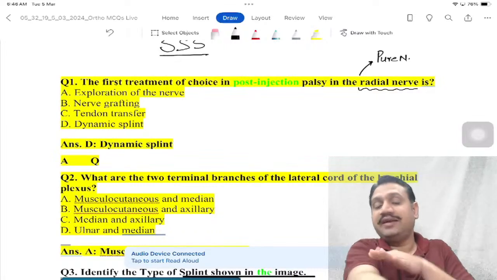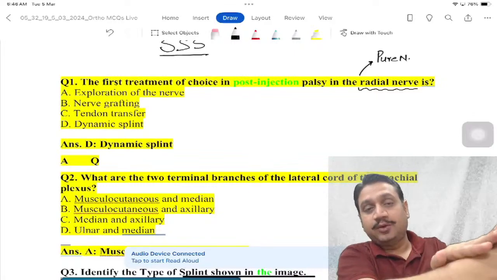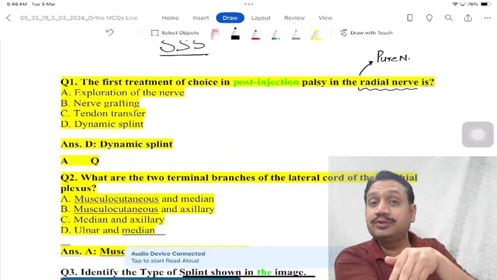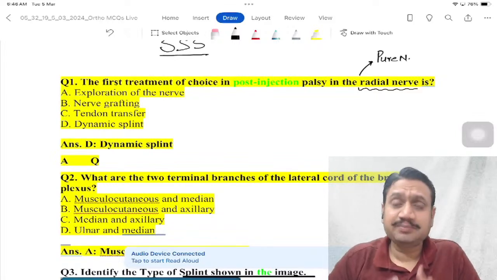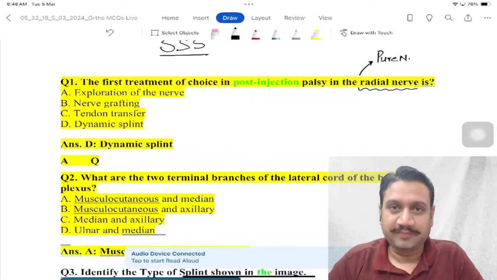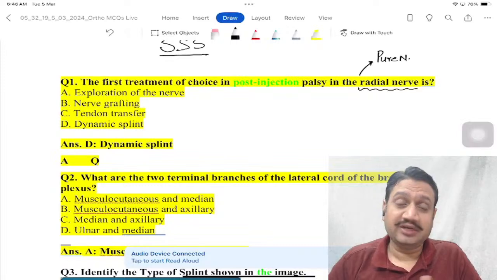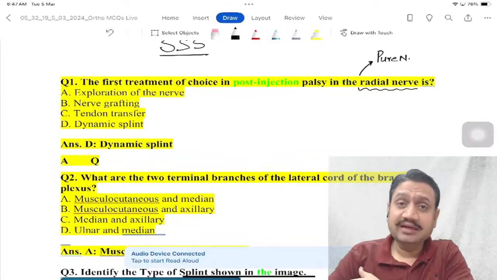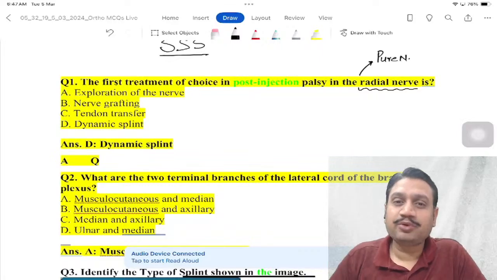Once it divides, the superficial branch of the radial nerve is purely sensory. The branch which it gives near the radial head, which goes behind the interosseous membrane, is what you call the posterior interosseous nerve, simply because it is going behind the interosseous membrane. So PIN is purely motor, the superficial branch is purely sensory, and the main radial trunk is again purely motor. So we say it is a pure nerve, and that is why the prognosis is best.